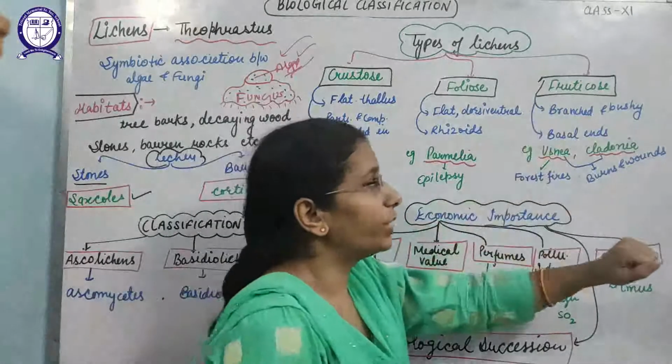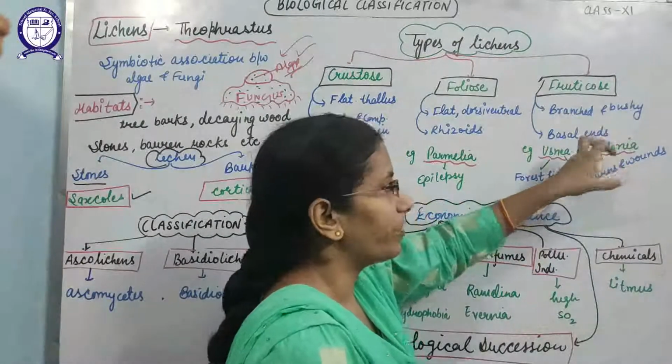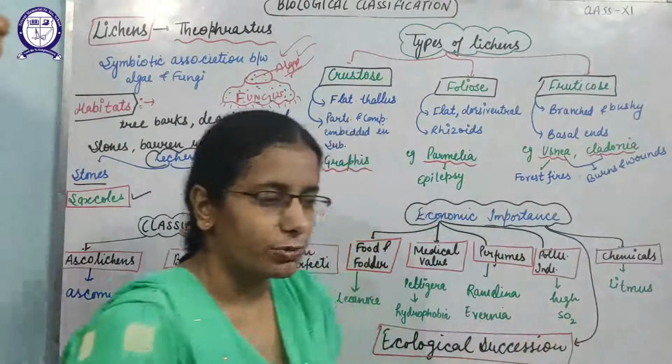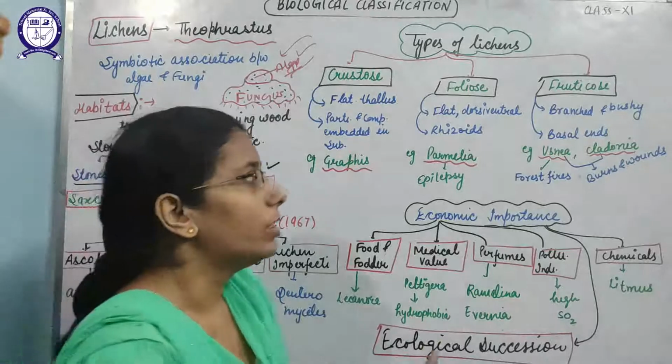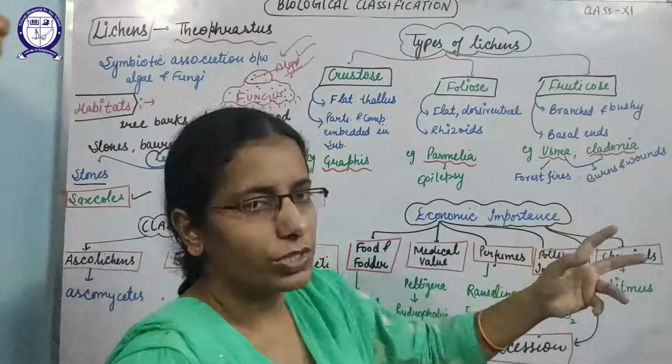Yes. Third is the fruticose. Fruticose lichen is branched and mainly bushy, and it bears basal ends. These basal ends help in fixation to the substratum and provide support. So example is Usnea. Many times you have heard about forest fires.